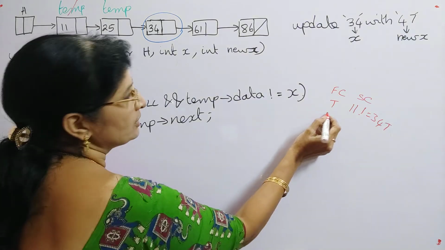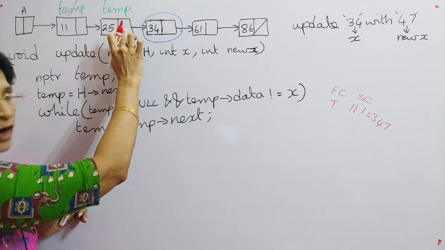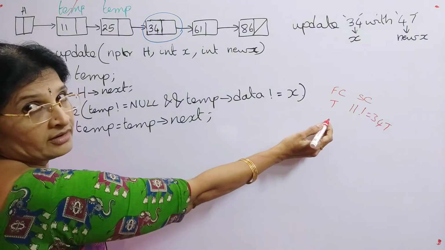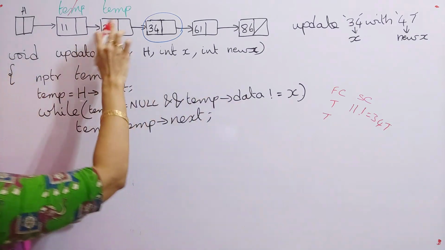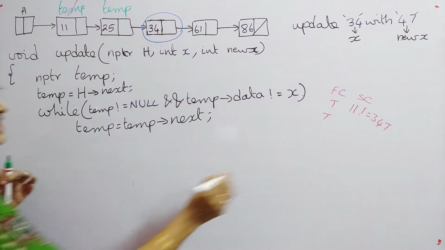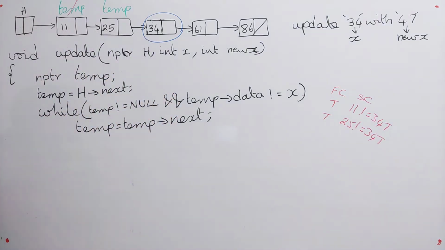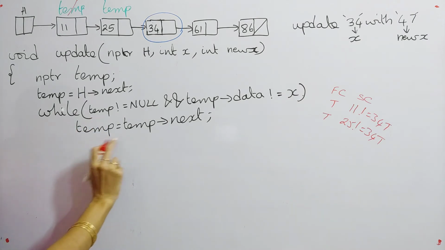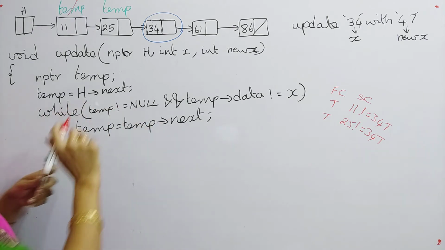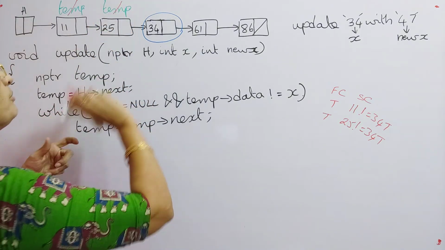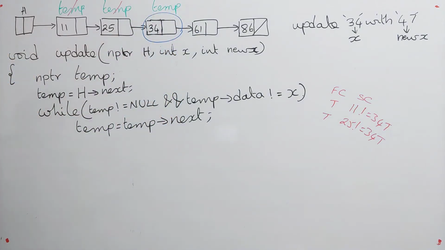Again, second time. Temp not equal to null. Is it pointing to some node or not? Yes, it is pointing to some node. So here again, this condition is true. And next, temp data. What is the value of temp data here? It is 25. 25 not equal to 34. Again the condition is true. So again temp is equal to temp next, and your temp will move to this location.